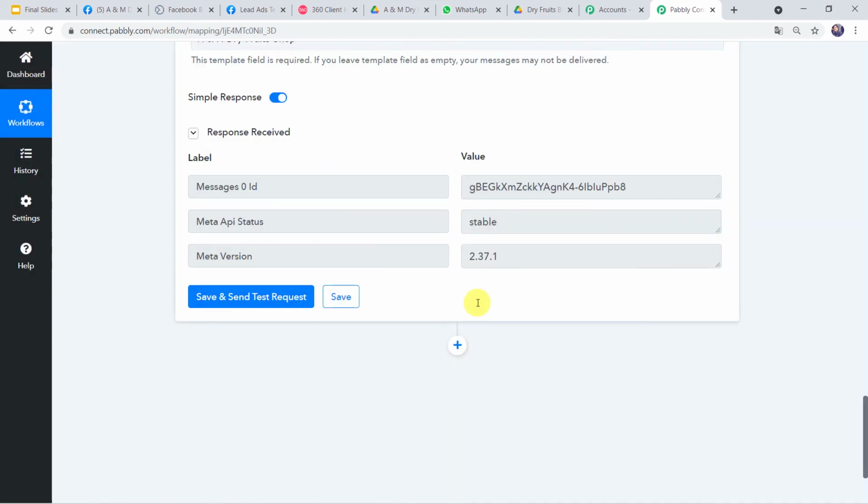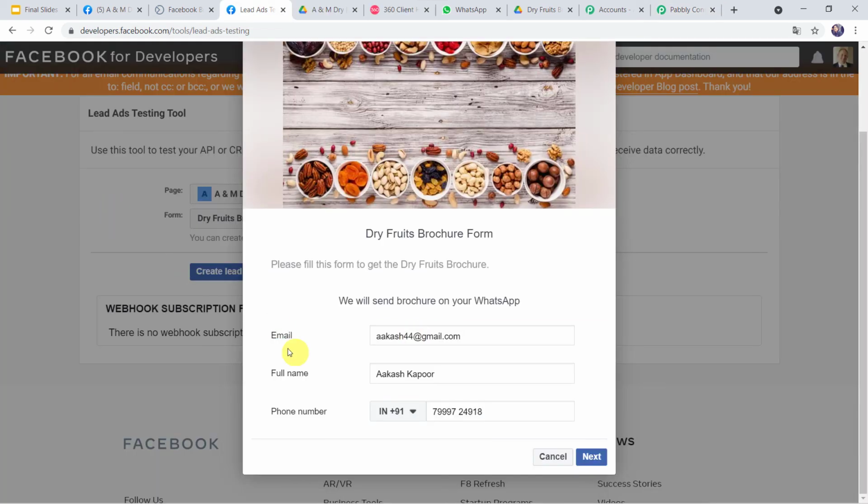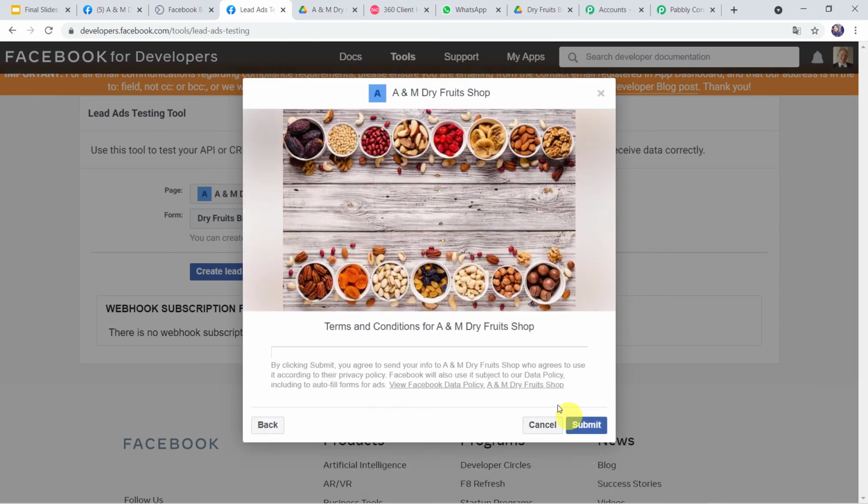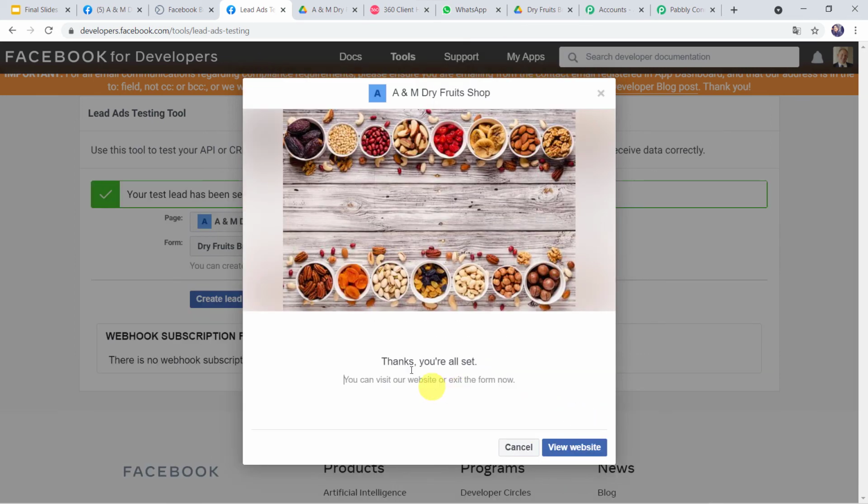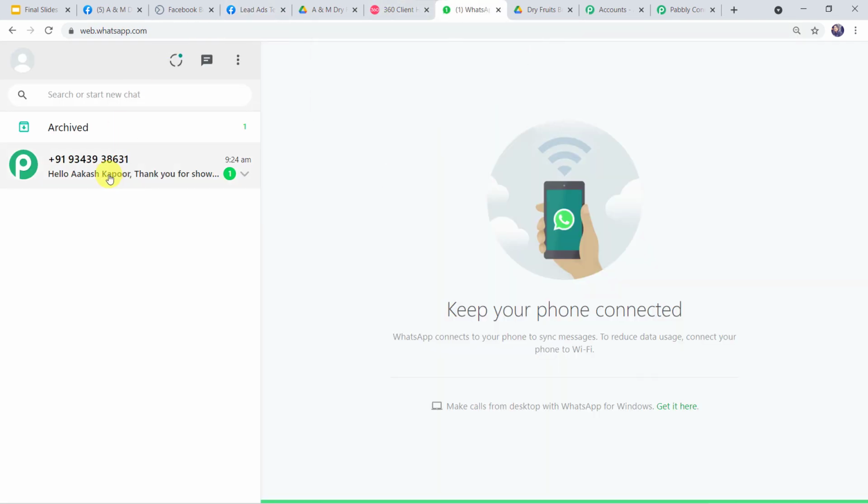Data saved successfully. Okay. Now we have to check this in real time. For that again we have to go to the Facebook lead ad forms and again we have to create one more entry on the name of some other customer. And here I have given the email address as akash44@gmail.com. I have given the full name as Akash Kapoor and I have given the phone number over here. Now let's click on next and submit. Thanks, you're all set.